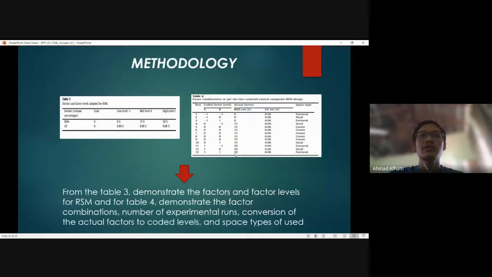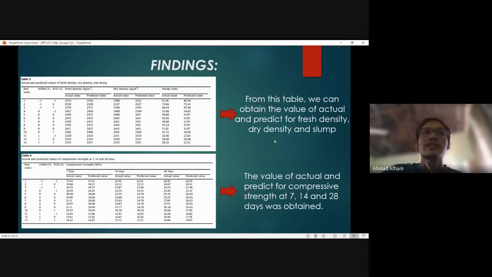Table 3 demonstrates the factors and factor levels for RSM, and table 4 demonstrates the factor combinations, the number of experimental runs, the conversion of the actual factors to code level, and the space type used. These are the findings for this research. For table 5, we can obtain the actual and predicted values for fresh density, dry density, and slump.